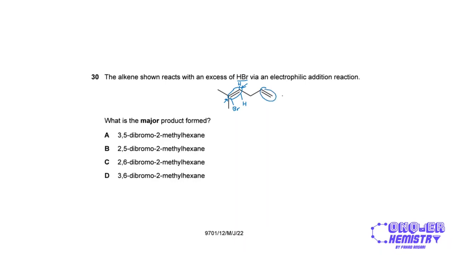Similarly, for this double bond over here, this carbon atom is bonded to two hydrogens, right? So this will also bond with the hydrogen in HBr. This will bond to the bromine according to Markovnikov's rule because this carbon atom is bonded to just one hydrogen, right? So if I write this out, I have this kind of a structure for my product, the major product of this reaction.